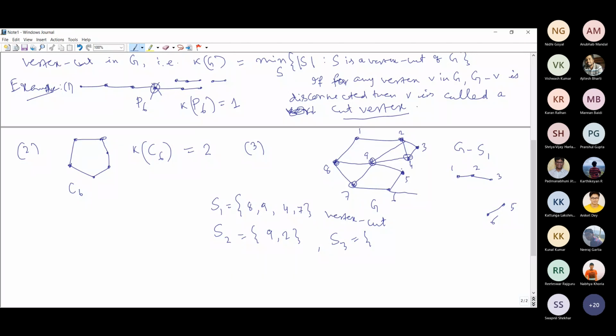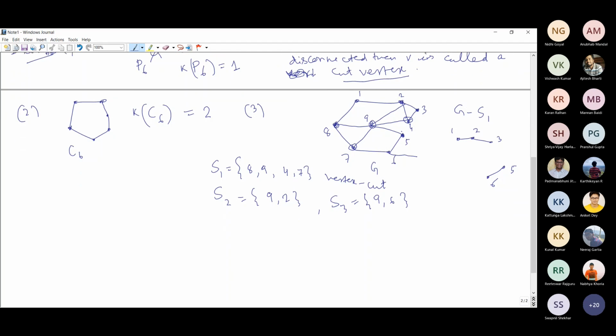Even if all the vertices have the same degree, the minimum degree will be an upper bound for vertex connectivity. Yes, you are correct. So many vertex cuts you'll get, and this is how we'll get an upper bound.